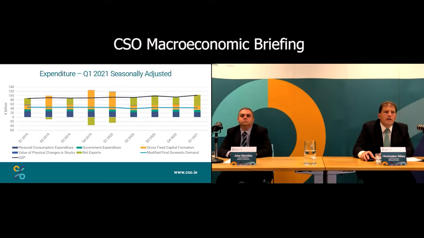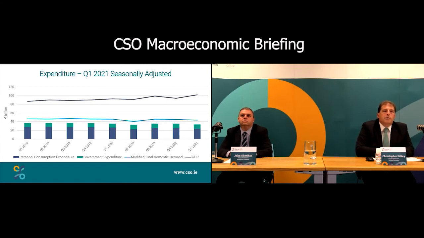The expenditure side of the accounts then, again, seeing all the different building blocks behind expenditure, and we can strip away the M&E elements to take us from the black GDP line to this blue modified domestic demand line. So we take away the exports and the modified investment, we can then build up to this blue line. And this number now for Q1 2021 is minus 3.5%. So growing GDP, and when we put in our modifications for globalization, we see the domestic measure is down 3.5%.